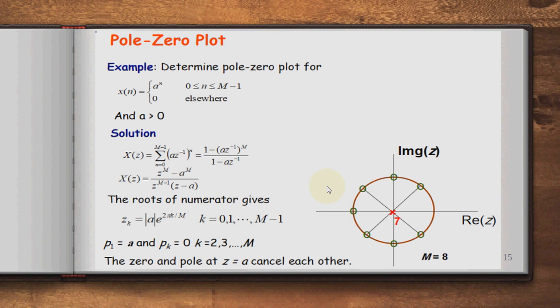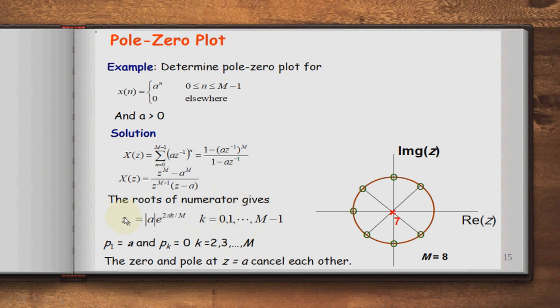Pole-zero plot. Suppose we determine the pole-zero plot for x of n equal to a raised to n for 0 to m minus 1, otherwise it is 0, and a is greater than 0. So use the equation X(z) equal to summation n equal to 0 to m minus 1 of (a z raised to minus 1) raised to n. So it becomes (1 minus (a z inverse) raised to m) divided by (1 minus a z inverse). So X(z) is equal to (z raised to m minus a raised to m) divided by (z raised to m minus 1 into (z minus a)).